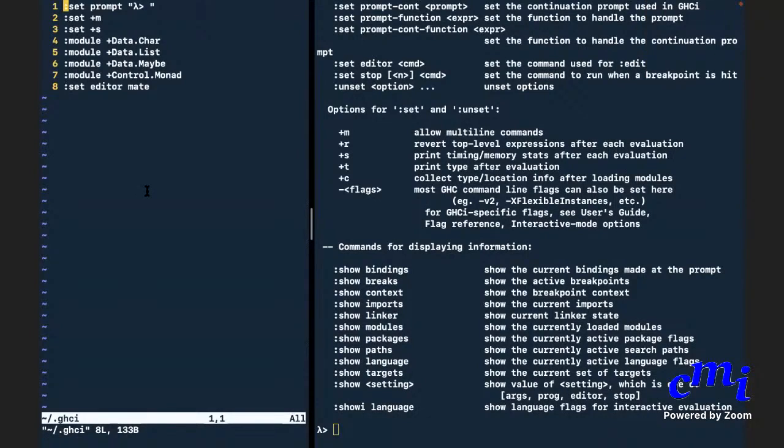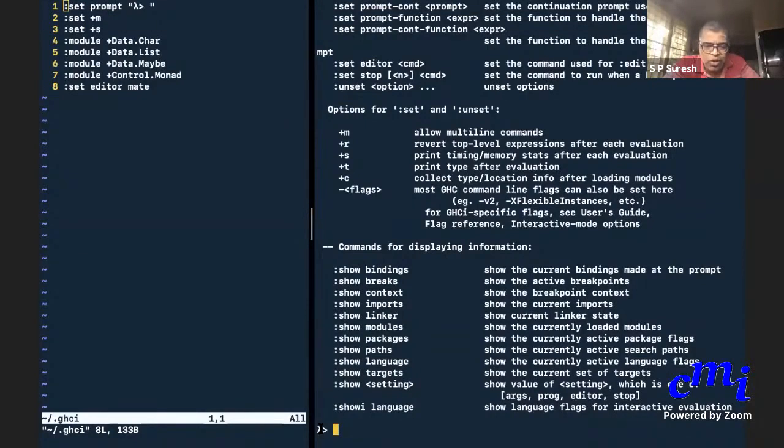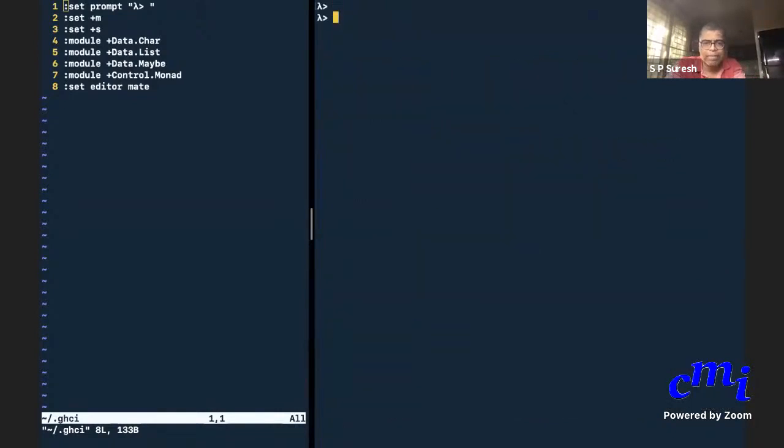What is prompt? Prompt is this particular thing, the yellow thing. You see the lambda here on the right. That is the prompt. That tells you that GHCI is expecting your next command. Notice that here I have written prompt equals lambda. I could have written whatever else. You can write whatever, but please make sure that it doesn't clutter up your screen. The more minimal it is, the better.